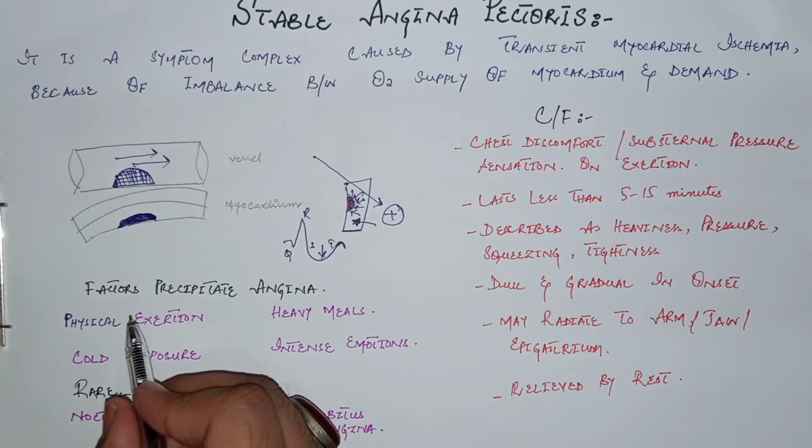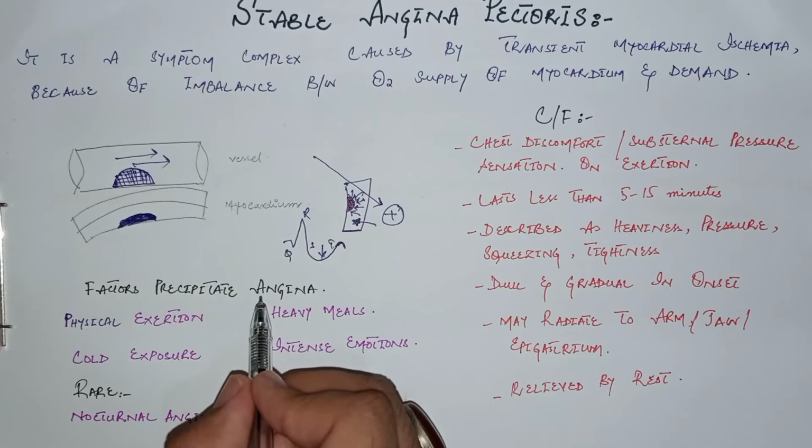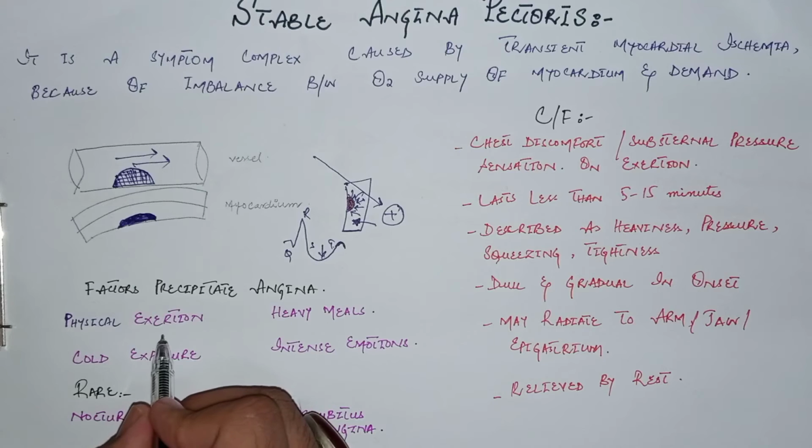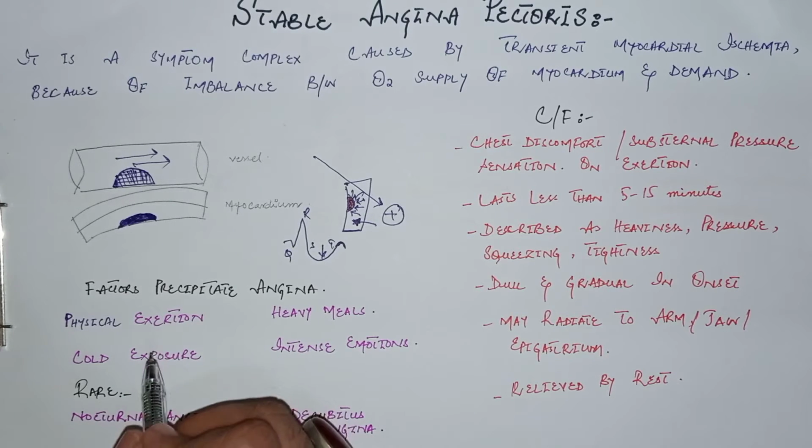Now come to the factors that can precipitate angina. The most common factors that can precipitate stable angina are physical exertion, because physical exertion induces tachycardia and increases the heart rate. So increased workload on the heart can precipitate angina because of decreased oxygen supply and compromised blood supply to that area. The next common factor is cold exposure.